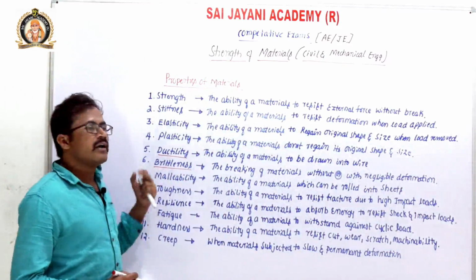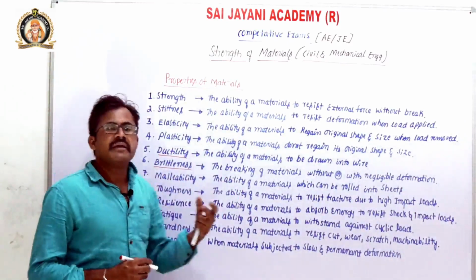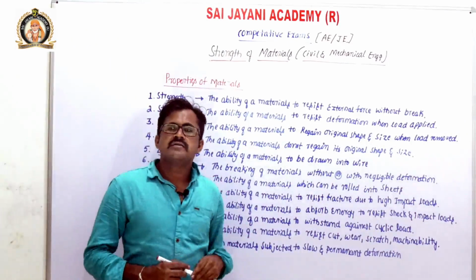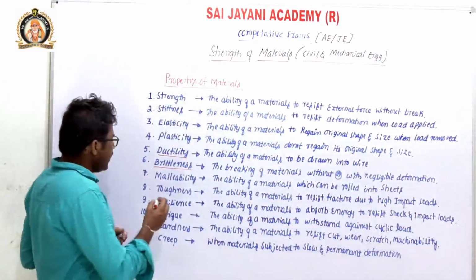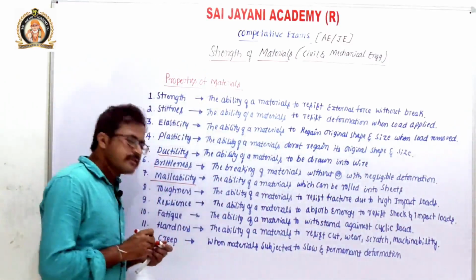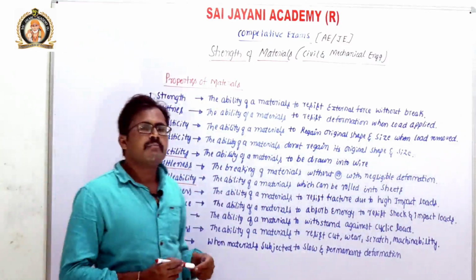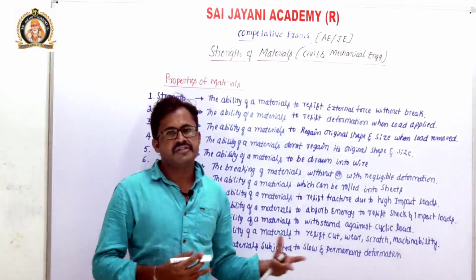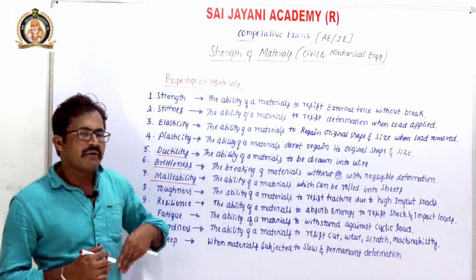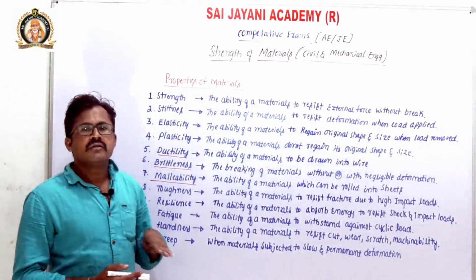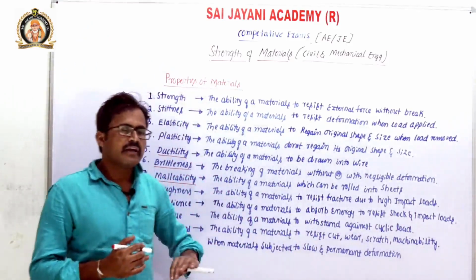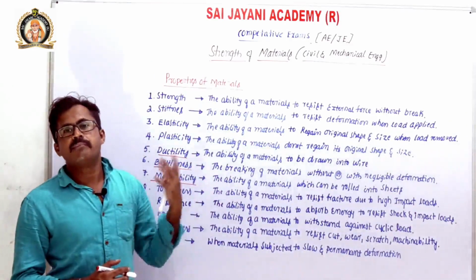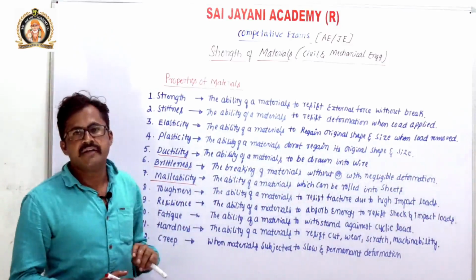So examples of brittle material are glass, brick and wood. So the next property is malleability. What is malleability? The ability of a material which can be drawn into sheets. If we apply some load or force, it is easily drawn into sheets. So if a material can be converted into sheets, then the property is known as malleability.